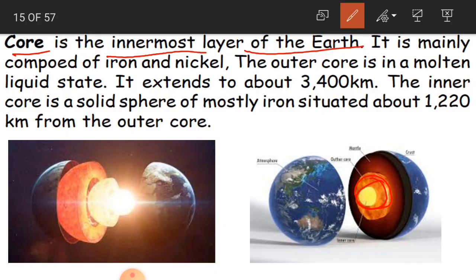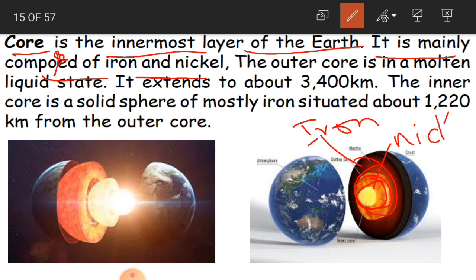Here, the core is mainly composed of iron and nickel. Iron and nickel are minerals, children, natural minerals. So the core is mainly composed of iron and nickel. This inner core has two minerals, which we call iron and also nickel.